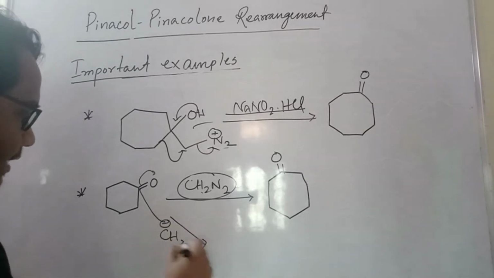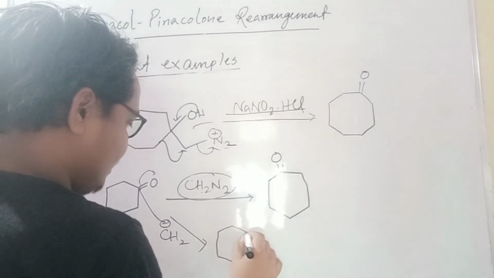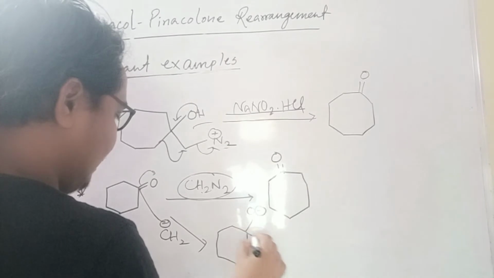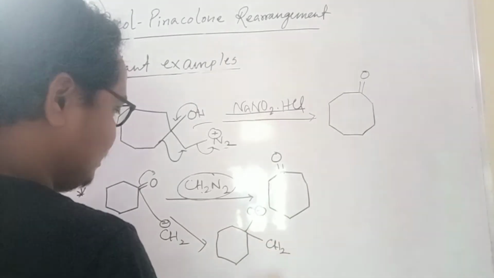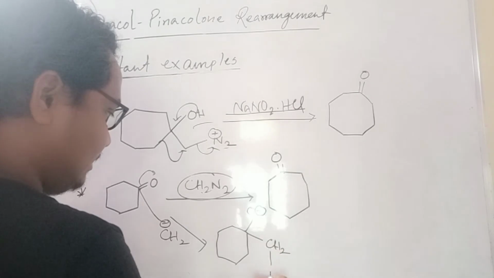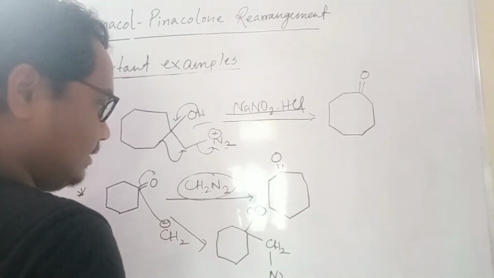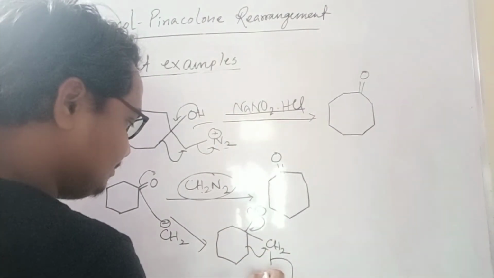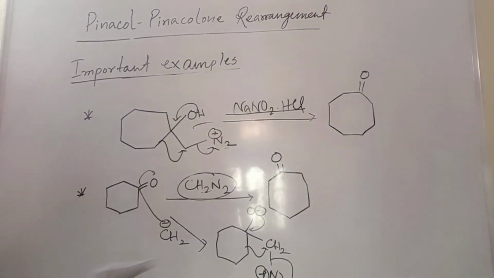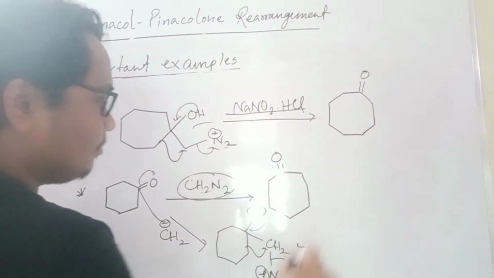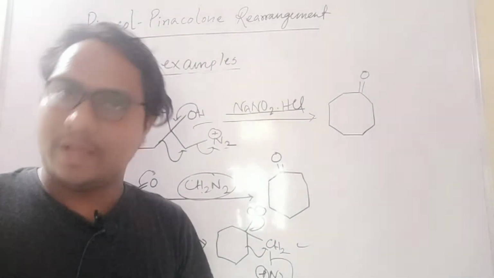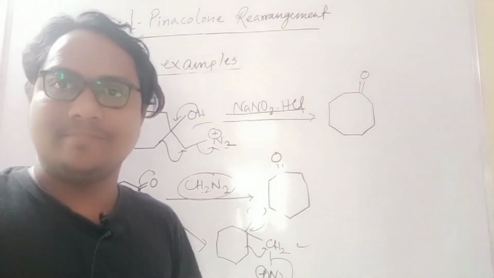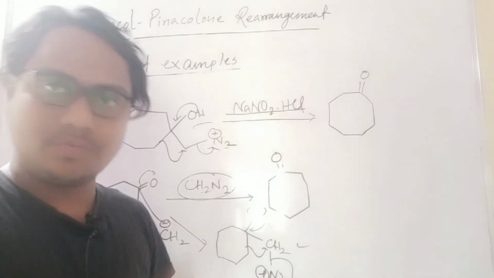I will write a little bit here. It will come here minus, and then CH2, then CH2 and N2. Okay, CH2 and N2, then it will come, then it will go here and it will leave. Understood? So this will form. And these are the two examples. You have to again try in your notebook, but I gave a little bit of it. It is an easy name reaction. So it will be beneficial for you, these two name reactions.